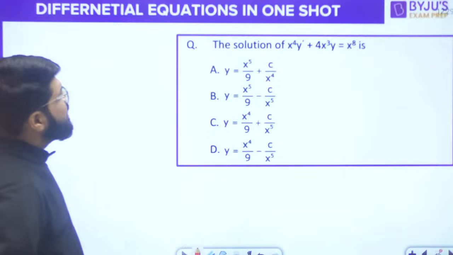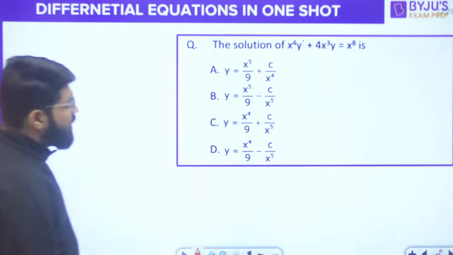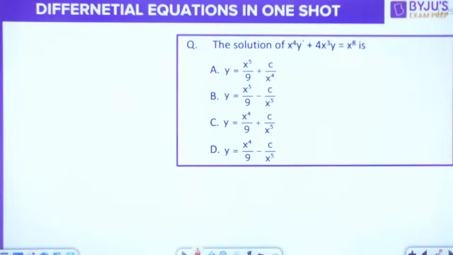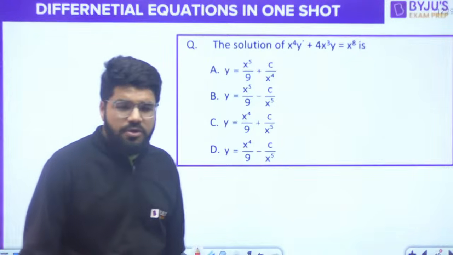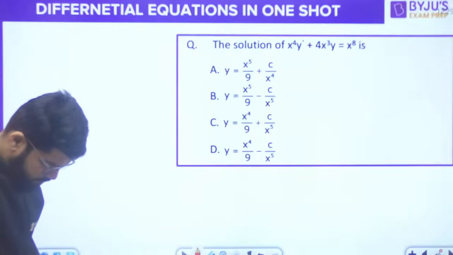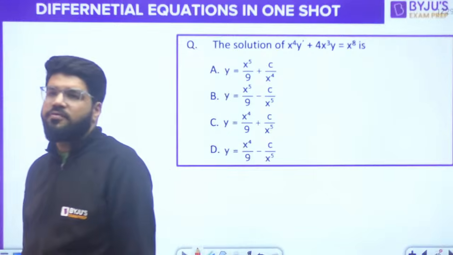x power 4 dy by dx plus 4x cube y is equal to x power 8. What should be the value of y? x power 4 y dash plus 4x cube y is equal to x power 8. What should be the value of y?